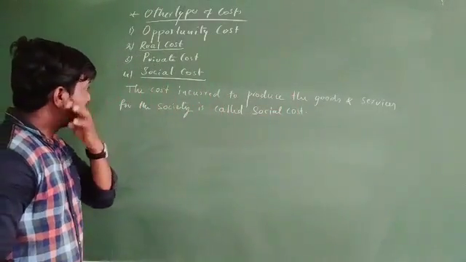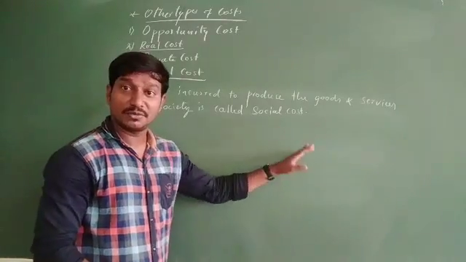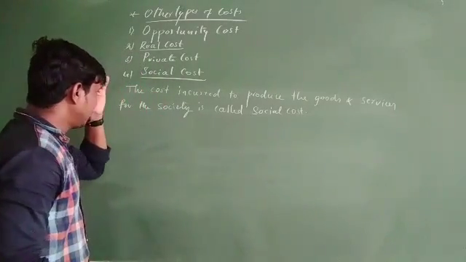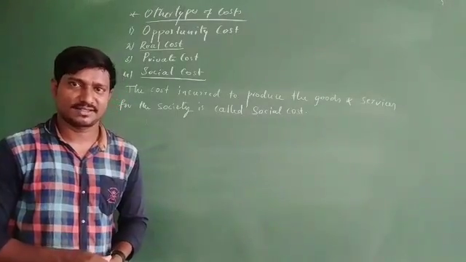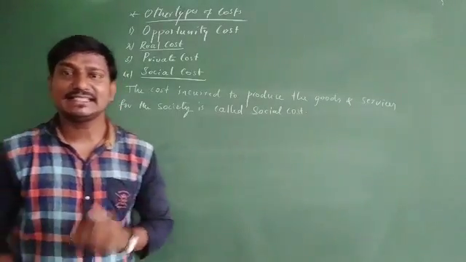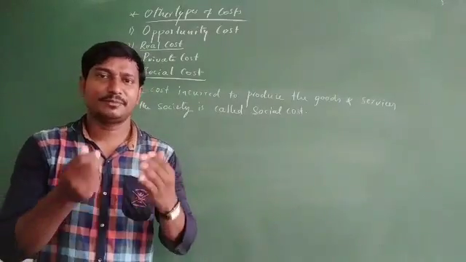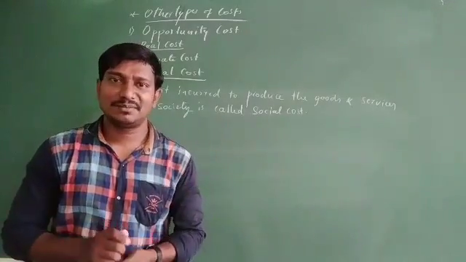Which means the cost incurred for the production of different goods and services for the society is called social cost. Our target in this case is the society, where we produce different goods for societal benefit.